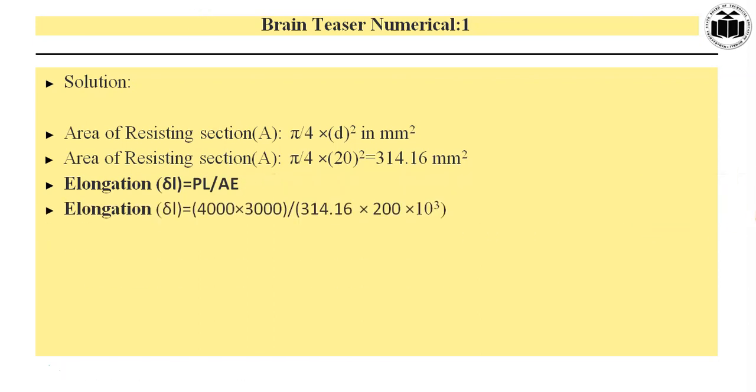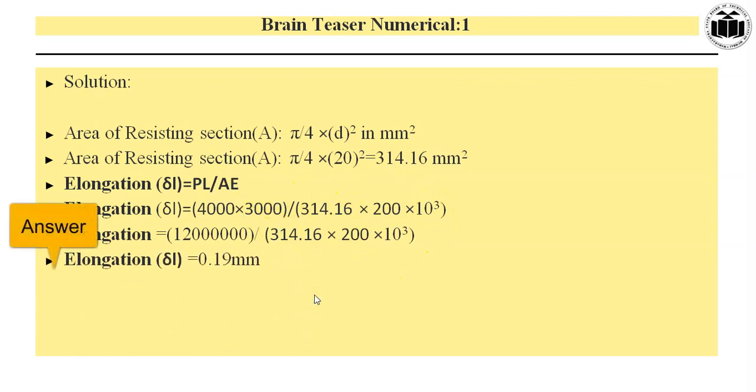Now here, by putting all these values, P is equal to 4000 Newton, L is equal to 3000 mm, area we have just found out, 314.16 mm square, and modulus of elasticity is 200 into 10 to the power 3 Newton per mm square. So we get elongation by solving the numerator and denominator. Finally we get elongation delta L is equal to 0.19 mm.